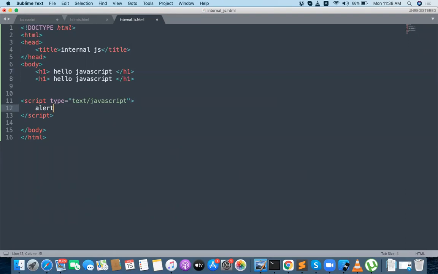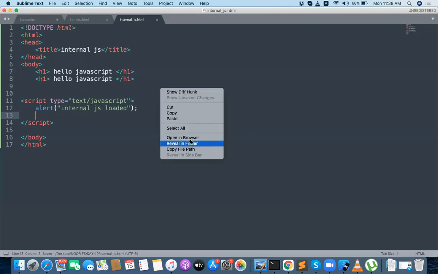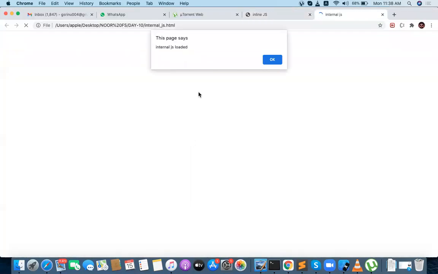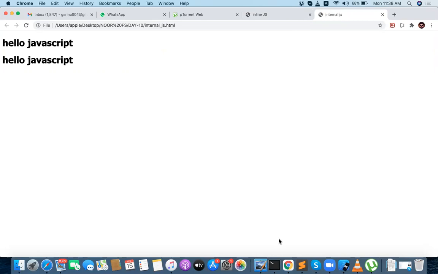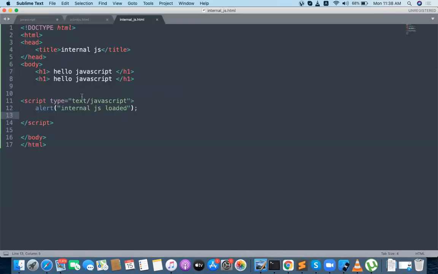What I want to do, simple thing, alert: internal JS loaded, fine. Okay, execute internal JS first. The alert came, right? So alert is a simple JavaScript function which shows a simple message on top of the browser.